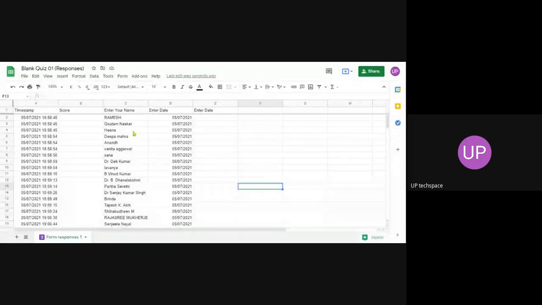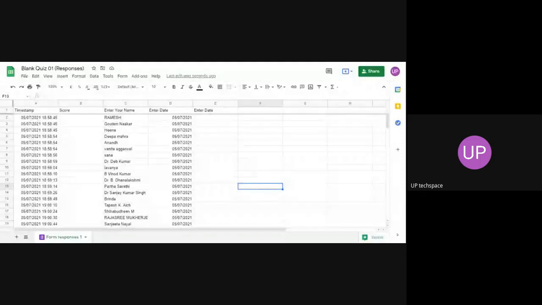Umesh, sir, we can proceed. Okay. So first of all, we have a question form like this, and we got responses. The screen is not visible, sir. Yes, Umesh sir, I will share the screen. We have a response for a particular attendance. This is the attendance sheet of a particular faculty development program. Suppose that we need to create a certificate for each and everyone. That is our last important task.